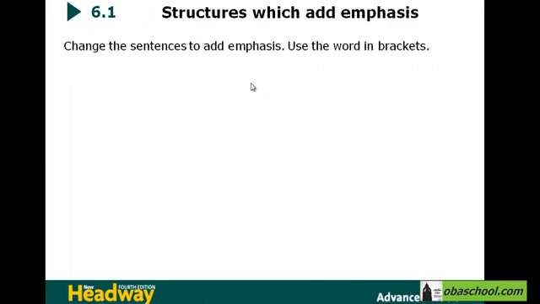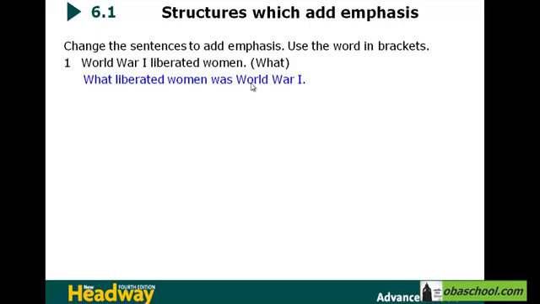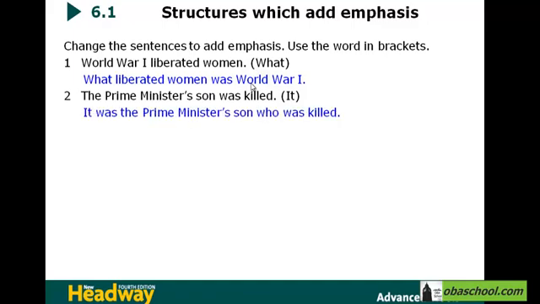Try to do this quiz in which you have to change the sentences to add emphasis using the words in brackets. بعد ما خلصتوا الكويز خلينا نشوف كيف المفروض نحل هيدا السؤال. World War I liberated women. هون بدنا نستخدم what. So الجملة بدها تصير What liberated women was World War I. The Prime Minister's son was killed. إذا بدنا نستخدمها مع it بدها تصير It was the Prime Minister's son who was killed.